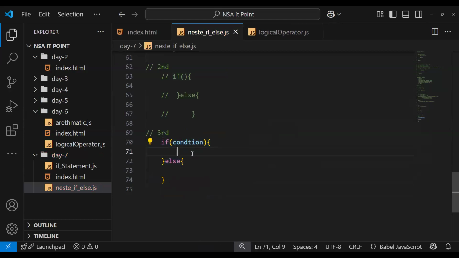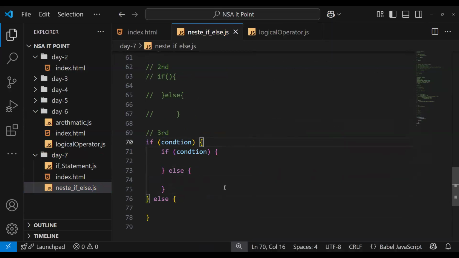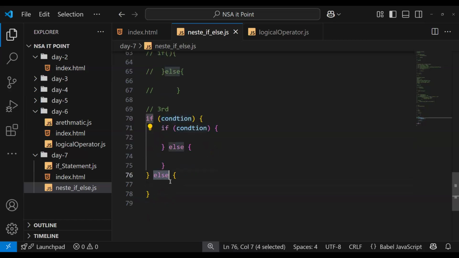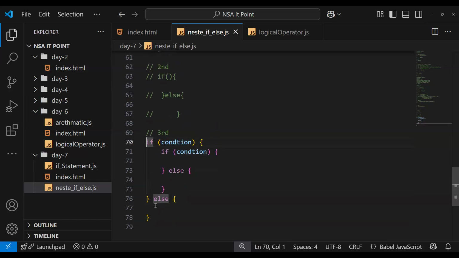Let me copy this first. We can add a new if else, just format it. Inside this we can write another if else. But what if, when in the if condition I'm checking this one, and inside the else condition I also want to check this one? What's the confusion in the third one? I'll show you a proper example.